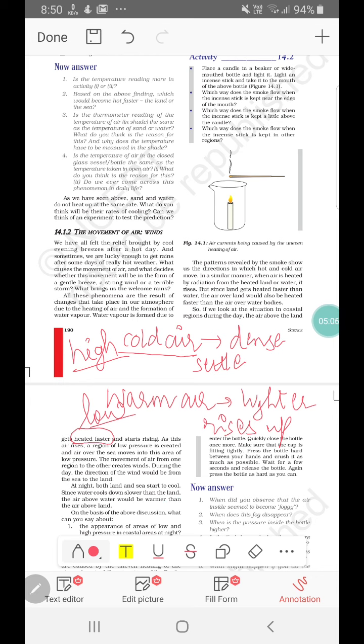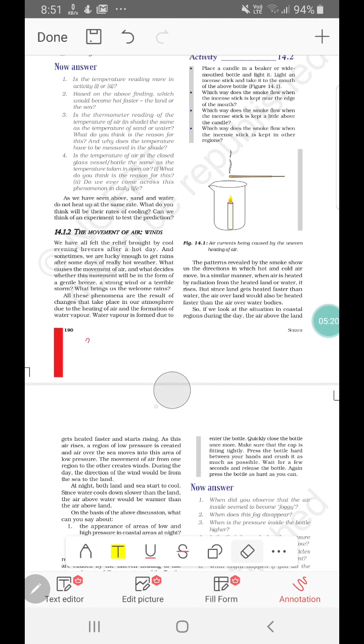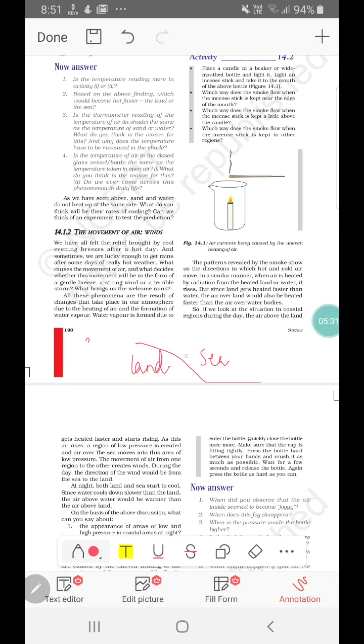If we want to compare the movement of air during night and day, this concept of cold air and warm air will come up. So I am showing you a schematic representation which will help you understand this concept. Suppose this is sea and this is land, beach.